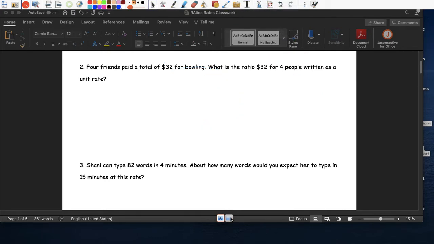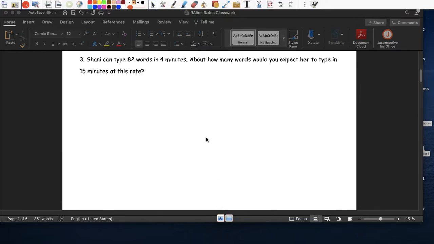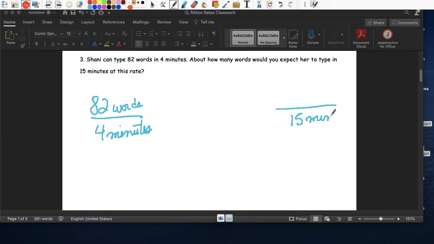My screen is really shiny. 3. Shani can type 82 words in 4 minutes. So let's write that as a fraction. 82 words, 4 minutes. What do we want to know? We want to know how many she can type in 15 minutes. I'm going to put it over here a little bit. Right? So what we can do here is find the unit rate. And you're going to see why we find the unit rate.